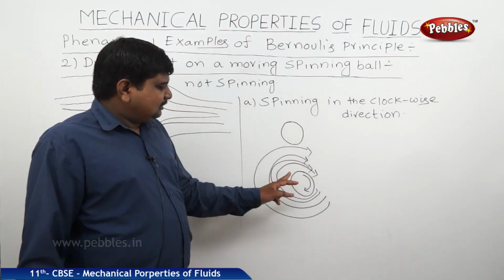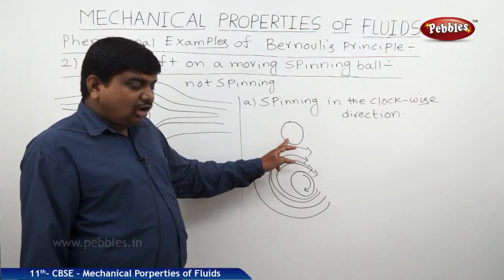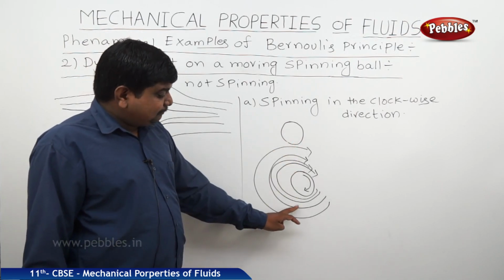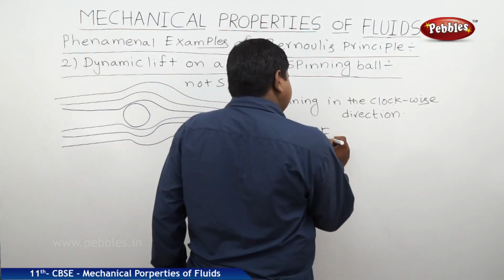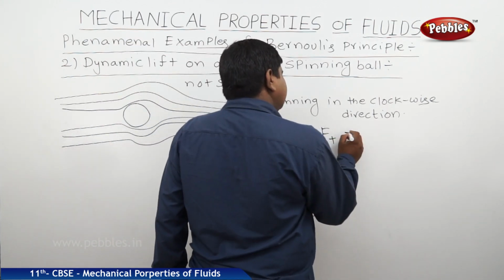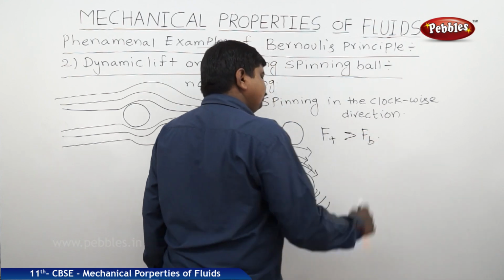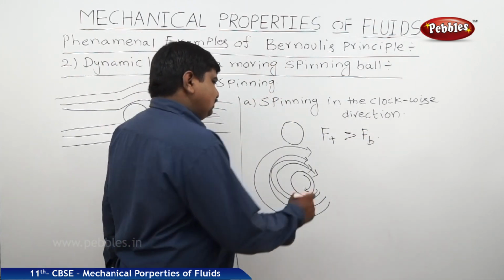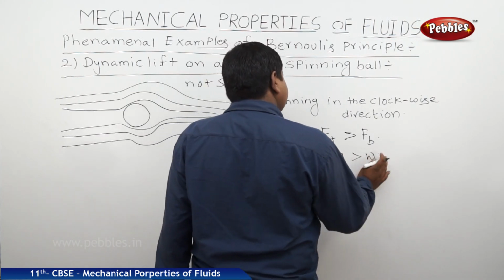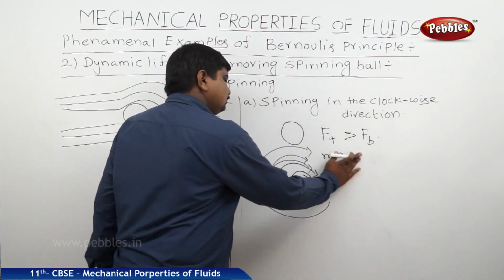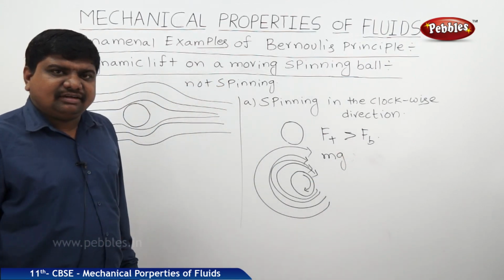Because of that, the force on the top of the ball will be more than the force at the bottom of the ball. So force at top is greater than force at bottom. We know that this force is nothing but the weight of the body, so this mg is the weight of the body.